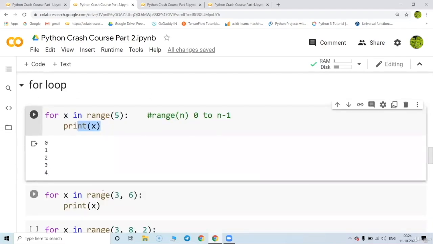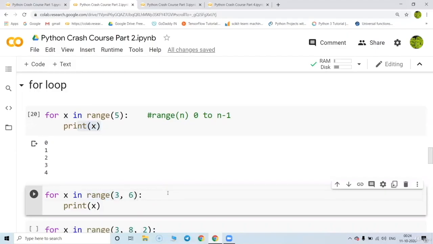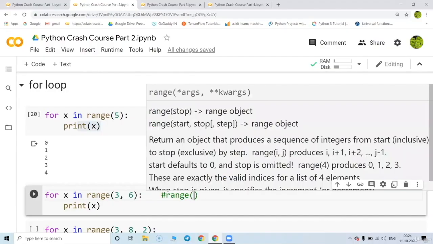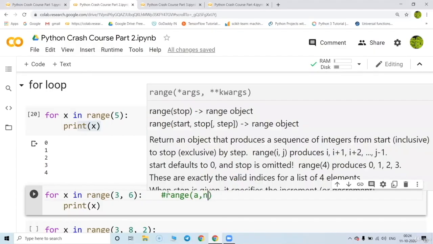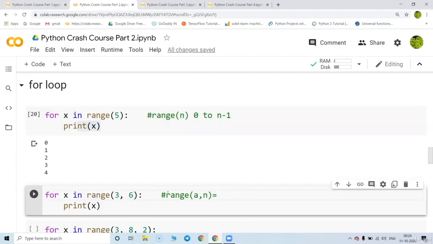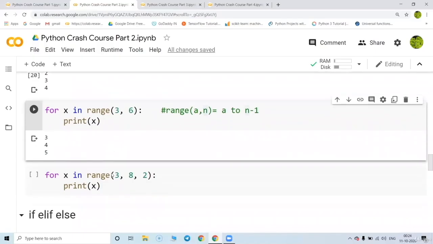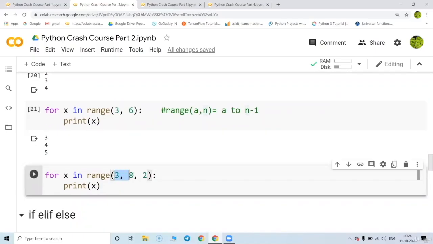You can take the value like this also. When you take a range in between, suppose I write a comma n, this is going to print the values from a to n minus 1. Okay, now you can make out. So a here is 3 and n is basically 6. So this is going to print the values between 3 to 5. So 3, 4, 5.